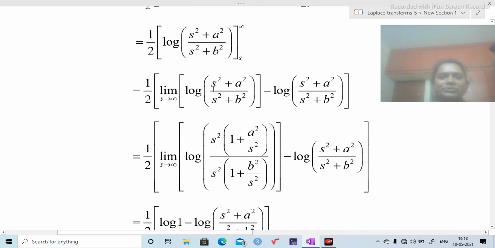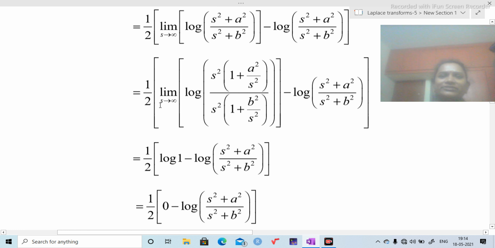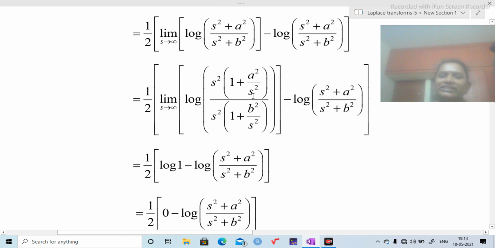Now I am going to take s square common in both numerator and denominator, which get cancelled. Then I am going to get this expression. Now I am going to substitute infinity in the place of s. a square by infinity square is 0. 1 plus 0 is 1. Similarly, the denominator value is 1. 1 by 1 is 1. Log 1 is 0. This expression as it is.